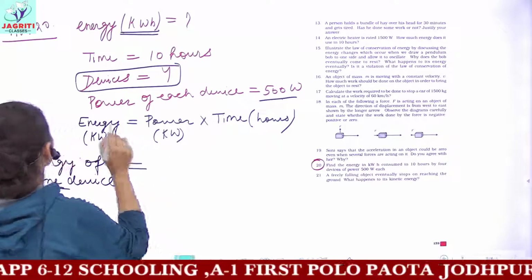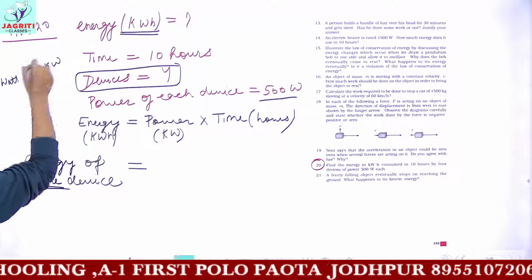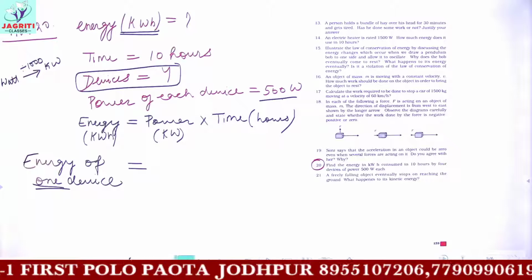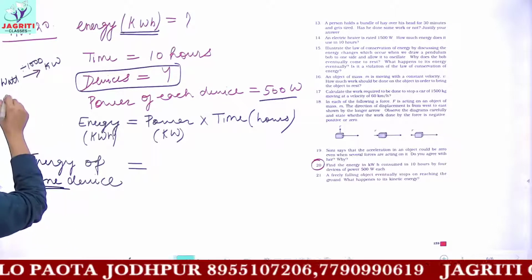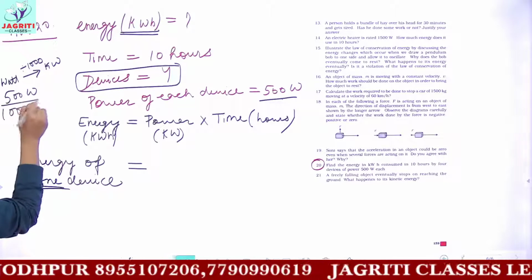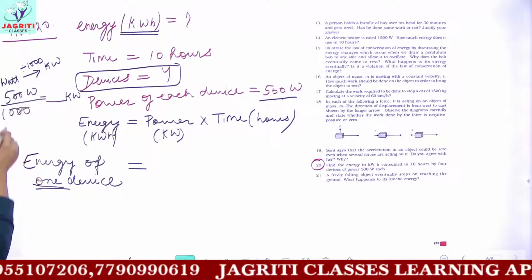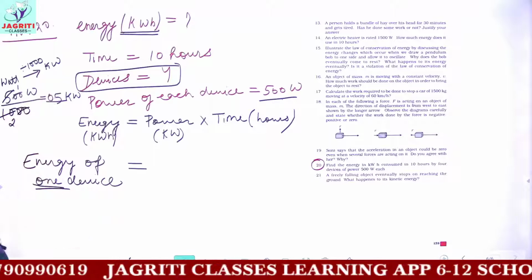To convert watt into kilowatt, I already told you, you divide by 1000, because 1 kilowatt has 1000 watts. So you have to divide 500 watts by 1000 to get the answer in kilowatt. What will we get? 1 by 2, which is 0.5 kilowatts.